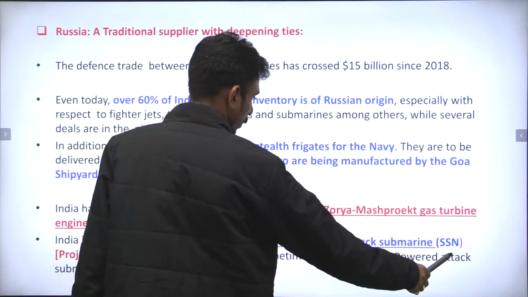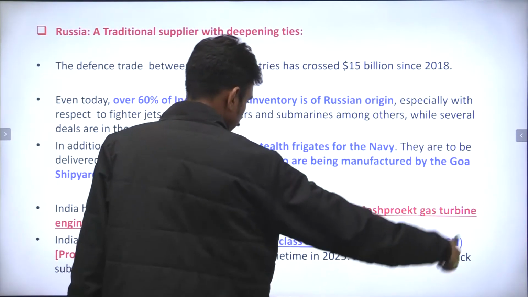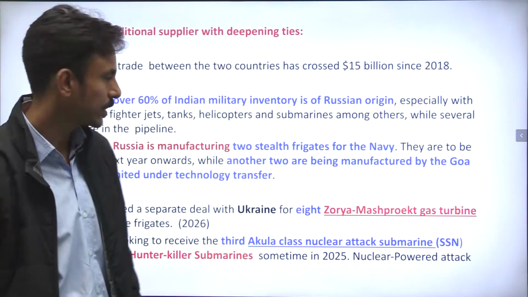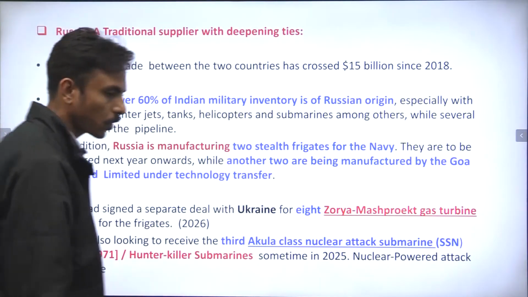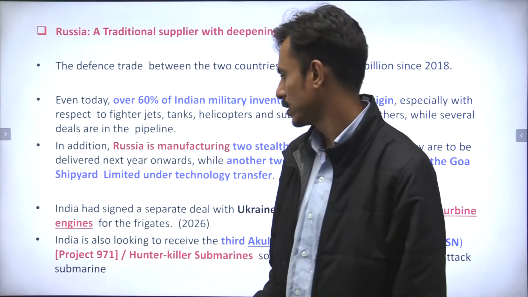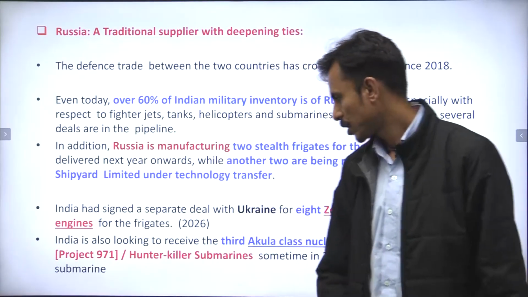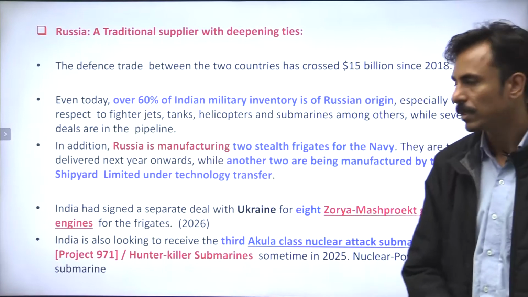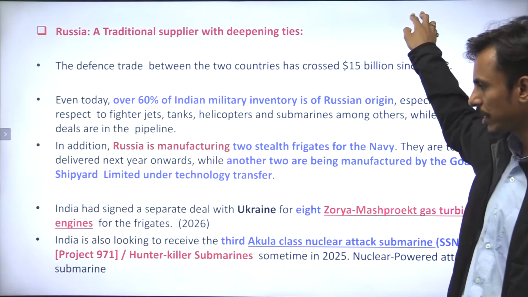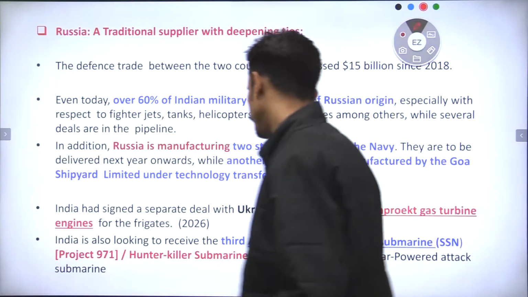N is nuclear powered, right? And SSN is the terminology used by the NATO forces. It is also called in Russia Project 971 or Hunter Killer submarines. So very important, and they may ask you along these lines.